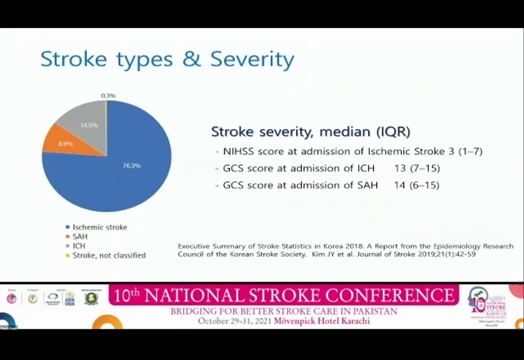The paper revealed the stroke severity at admission. Admission NIHSS of ischemic stroke was 3, which is the median value with the interquartile range of 1 to 7. Admission Glasgow Coma Scale of hemorrhagic stroke were 13 in ICH and 14 in SAH.